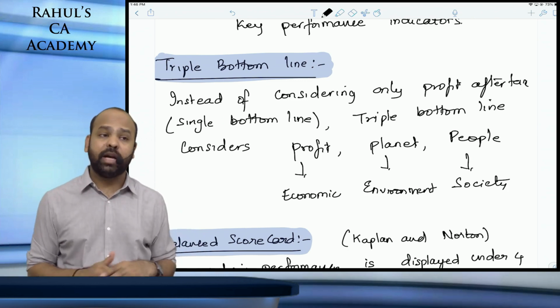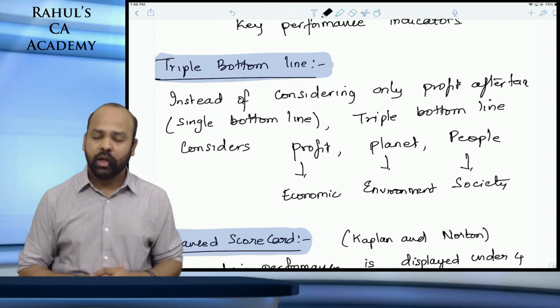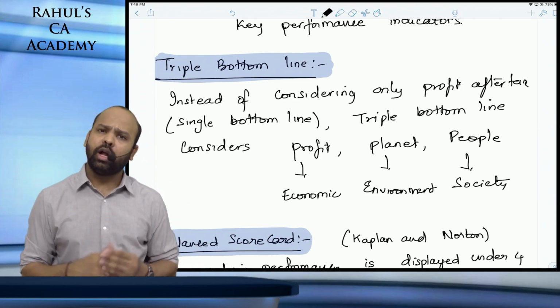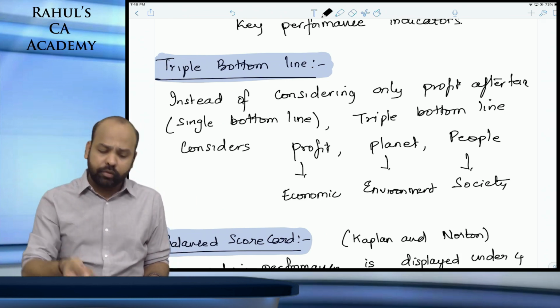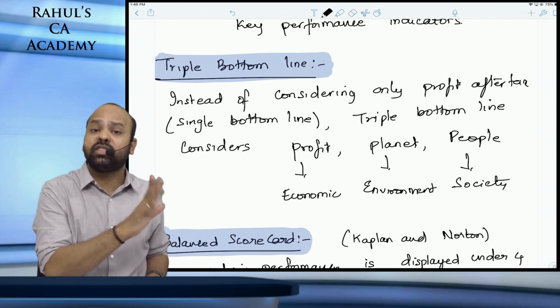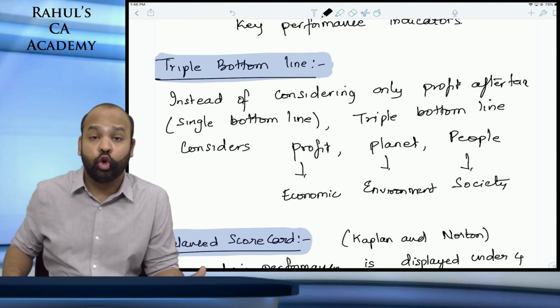For each of them, you should have certain targets, certain objectives that are required to be met. That is how an organization will grow. A lot of organizations that have been talking about sustainability reporting, you will see triple bottom line forming part of the sustainability reporting of organizations, especially those organizations that know that they're doing harm